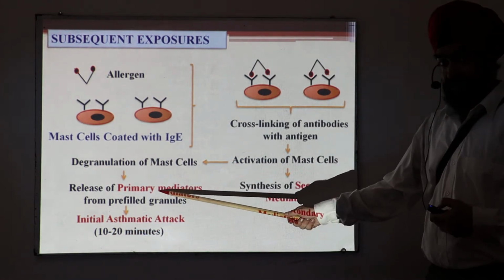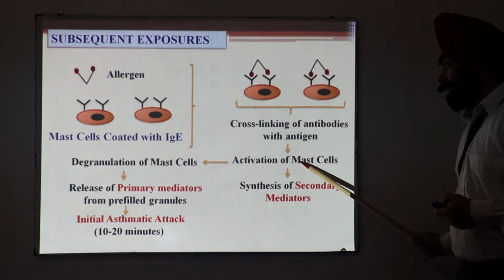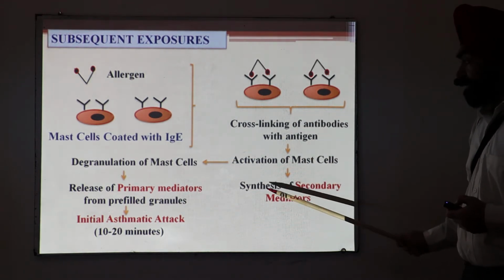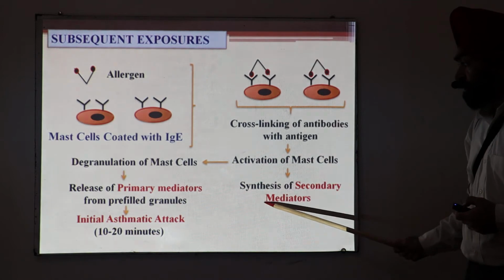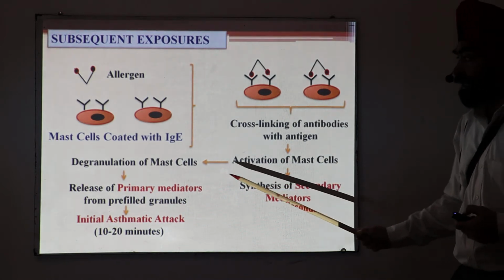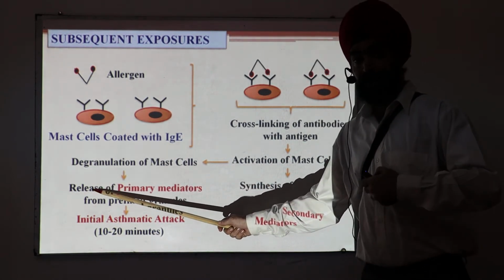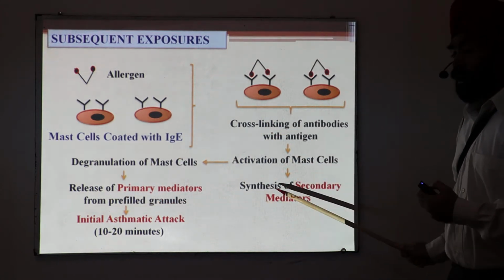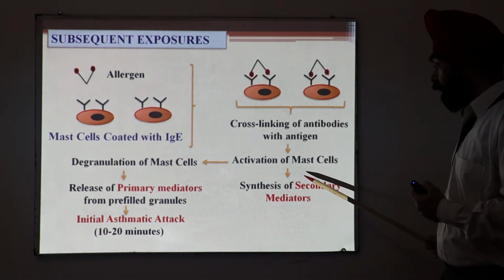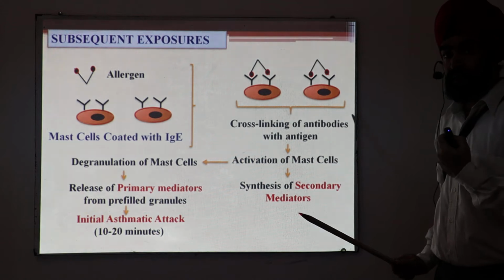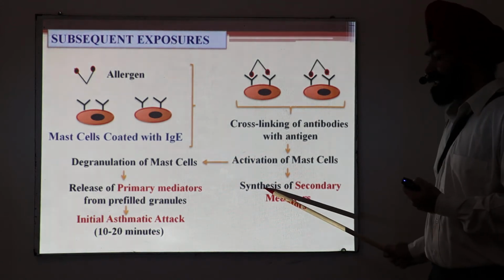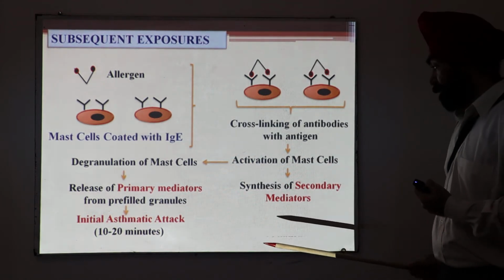But simultaneously, once these mast cells are activated, they also produce synthesis. You have to remember, I am using two words: release, which is of what is already stored, and synthesis of a new thing. So synthesis of the secondary mediators. Synthesis will always take a certain period of time.